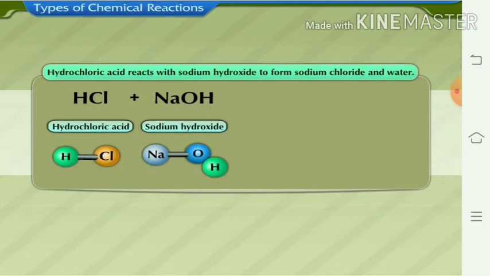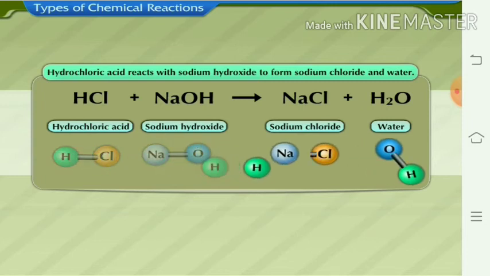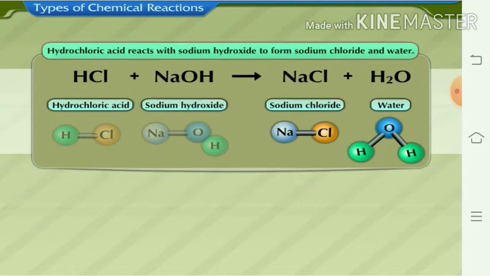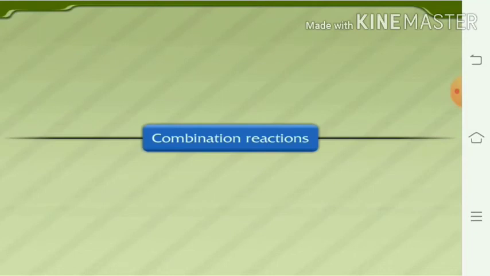If hydrochloric acid is added to NaOH, we get the compound NaCl and water. So, hydrochloric acid and sodium hydroxide react to form sodium chloride salt and water. Thus, formation of new substances takes place in any chemical change. We can see different types of change around us. There are combination reactions, decomposition reactions, etc. We will see combination reaction first.